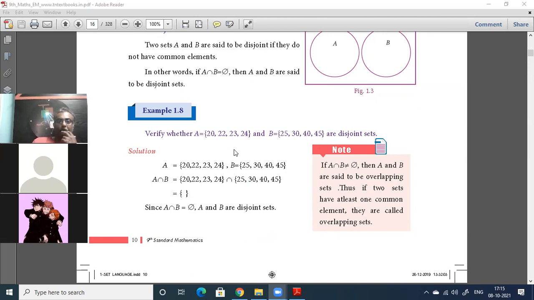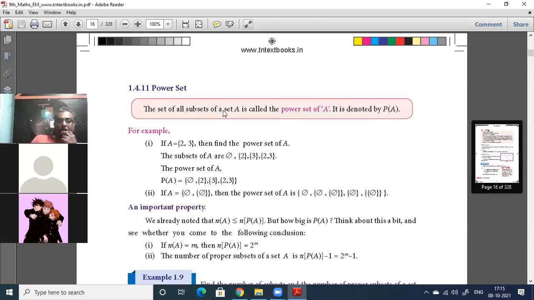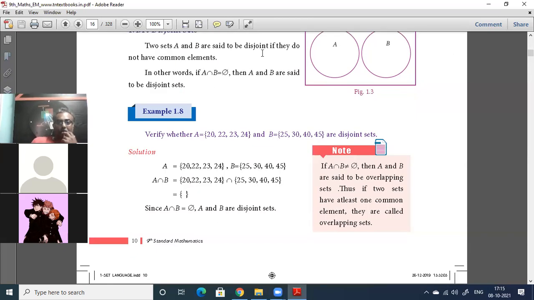What are the common elements? A intersection B means the set of all common elements. If there are no common elements, then it is the empty set, the null set. So A intersection B is the null set.